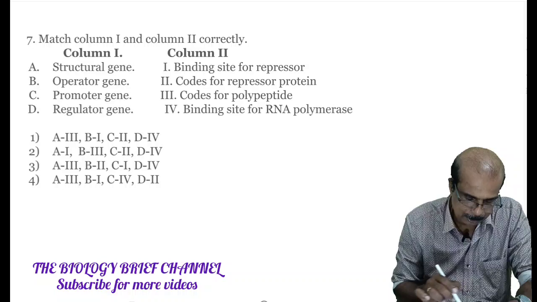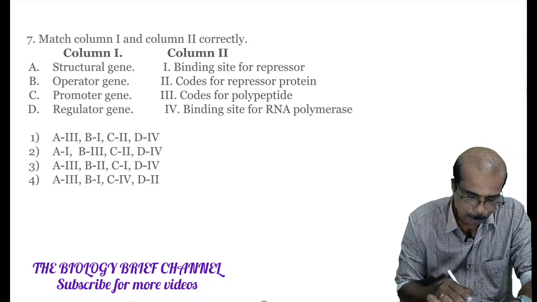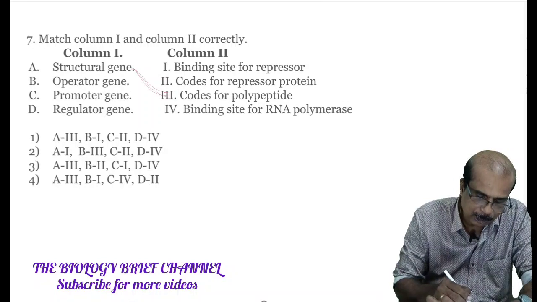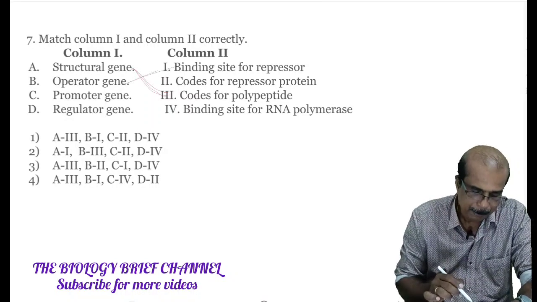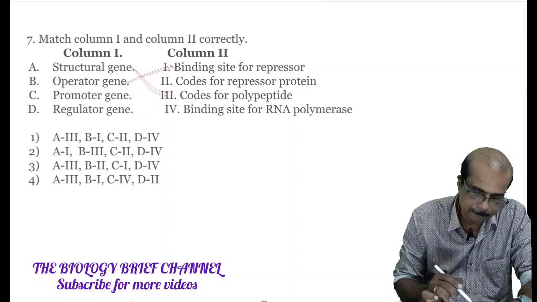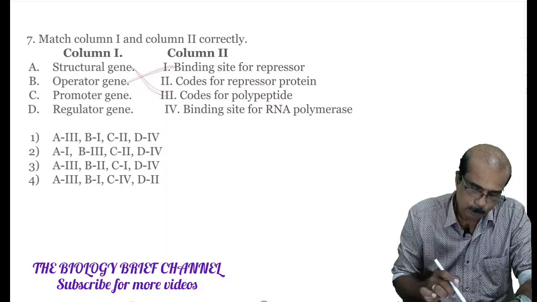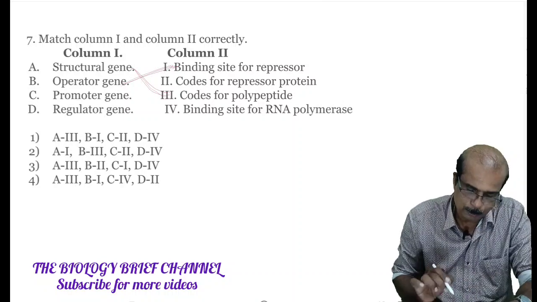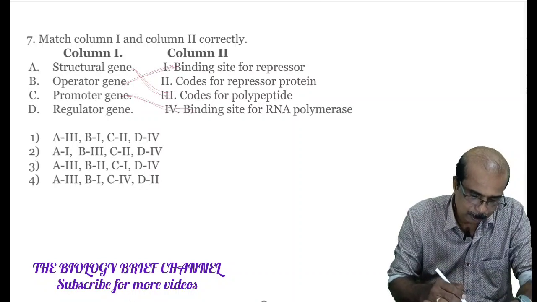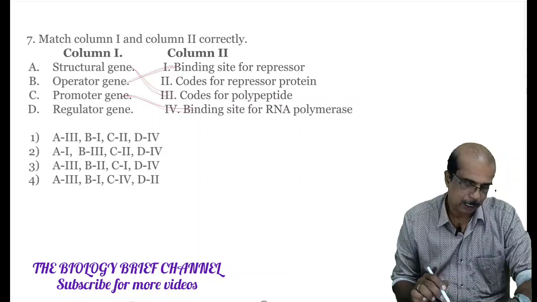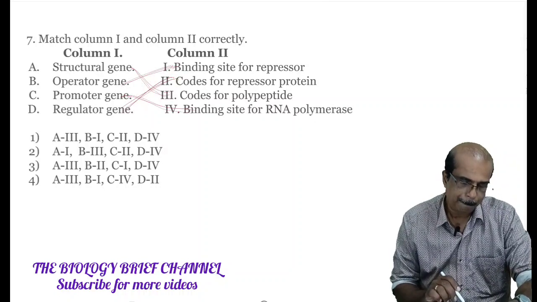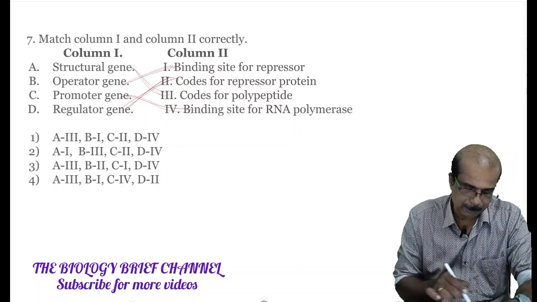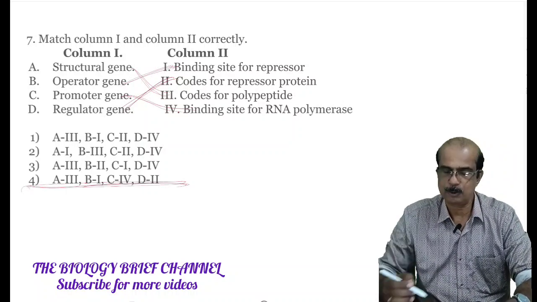Structural gene. We know that structural gene codes for polypeptide chain. Operator gene is the binding site for repressor protein. Promoter gene. In this promoter gene, RNA polymerase will bind to the promoter gene. Regulator gene codes for repressor protein. For option A3, B1, C4, D2. Fourth option is easy question. Fourth option is our answer to this question.